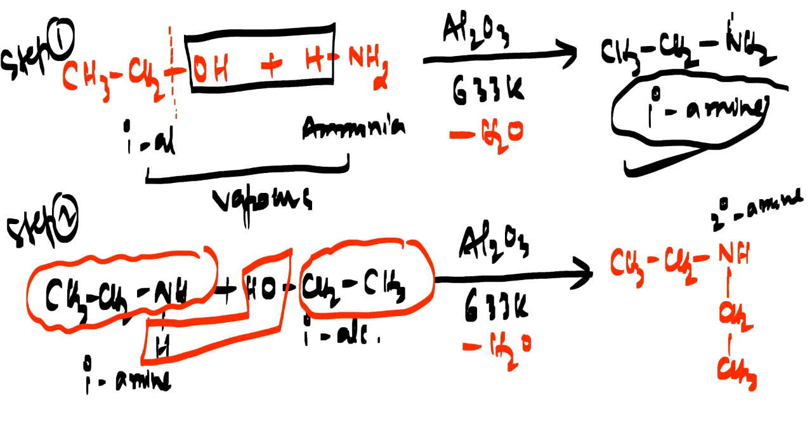NH2 was a primary amine, but this one is a secondary amine. Now, a secondary amine, as I told you already, can be converted further into a tertiary amine. So let's have a look. Secondary amine can be further converted into tertiary amine. Let's go for step number 3.